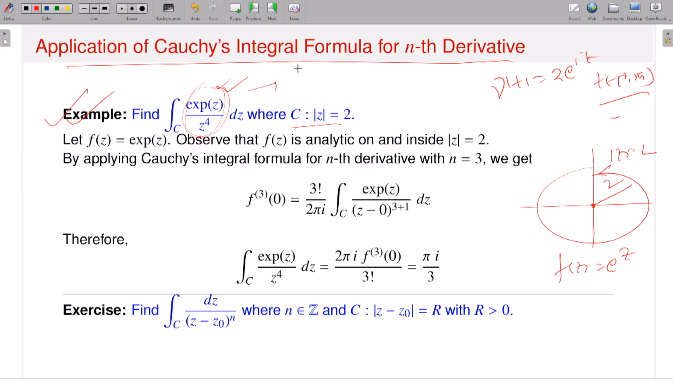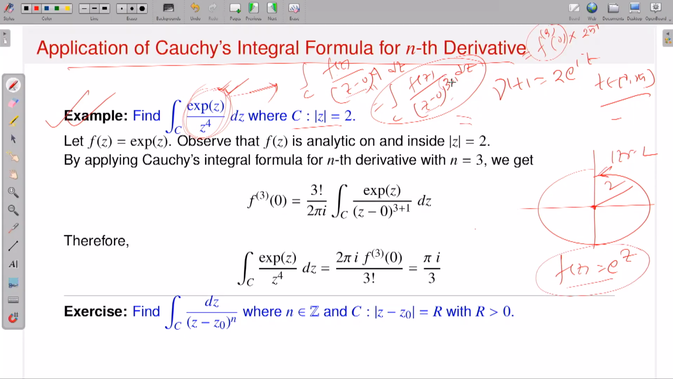Now I can write this object as the integral over C of f(z) divided by (z - 0)^4 dz. And what is that? This is the integral over C of f(z) divided by (z - 0)^(3+1) dz. Now you see, you have a function f, you have a contour, and 0 is sitting inside. Now what is the value of this contour integral? By Cauchy's integral formula for the nth derivative.